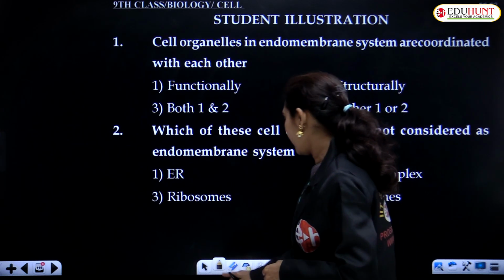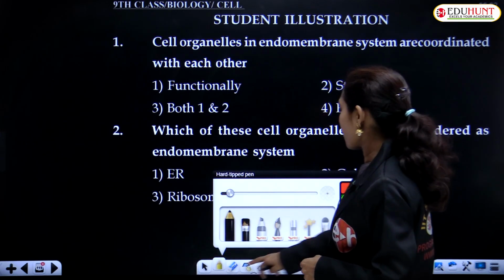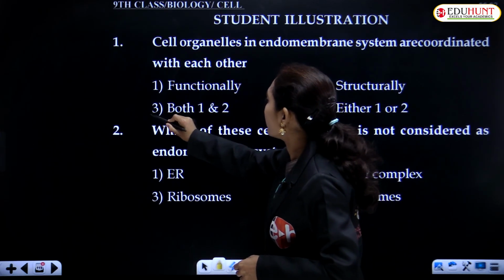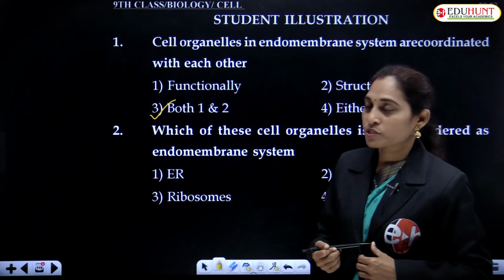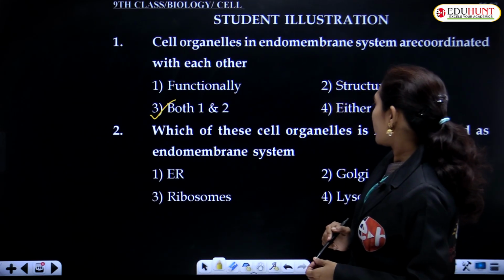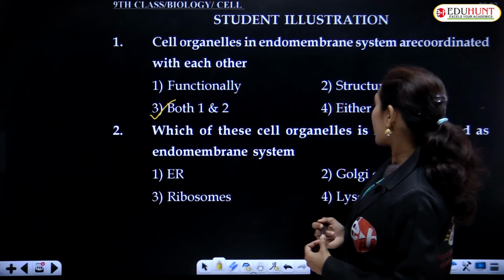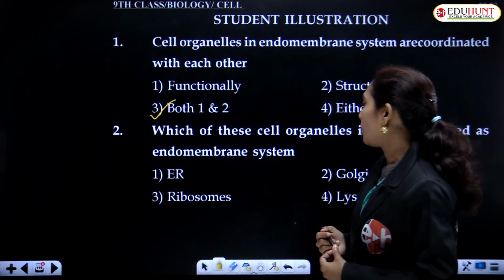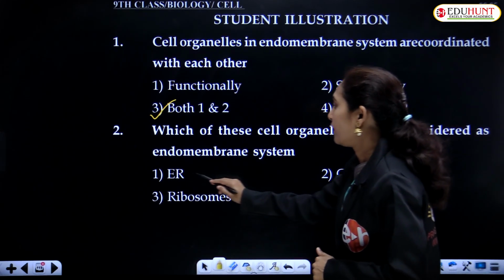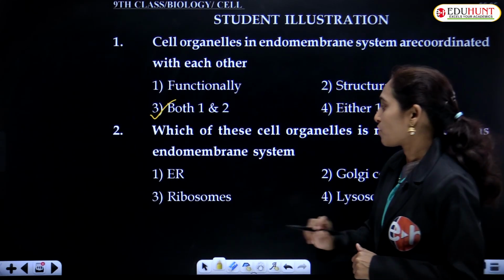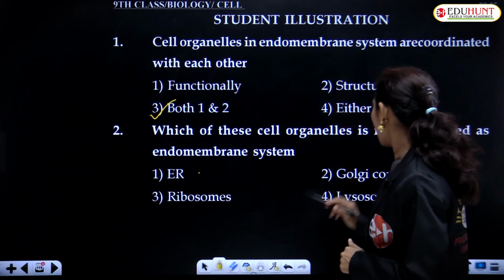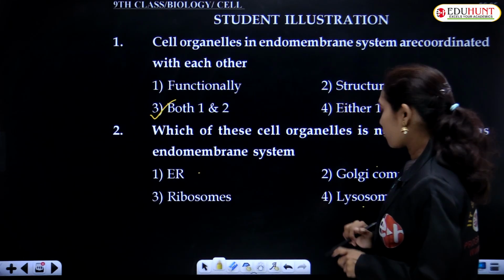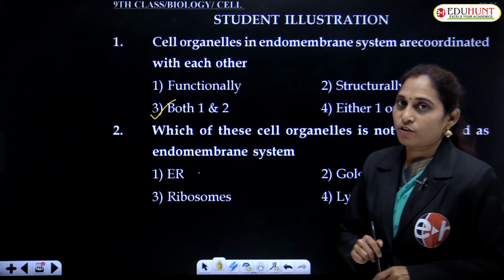Cell organelles in the endomembrane system are coordinated with each other, both structurally and functionally. So this is the correct option here. Which of these cell organelles is not considered part of the endomembrane system? The endomembrane system consists of endoplasmic reticulum, Golgi complex, lysosomes and even vacuoles.